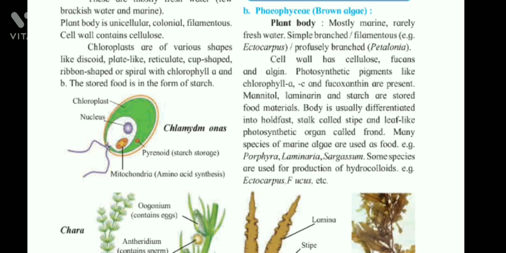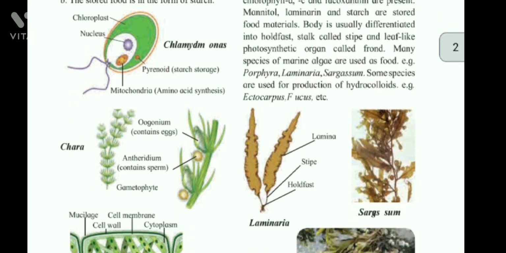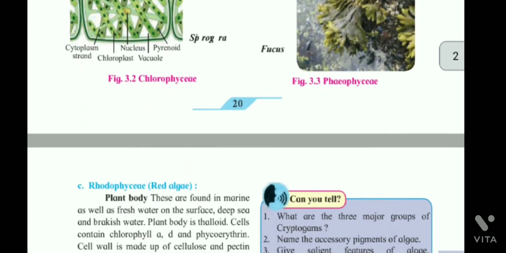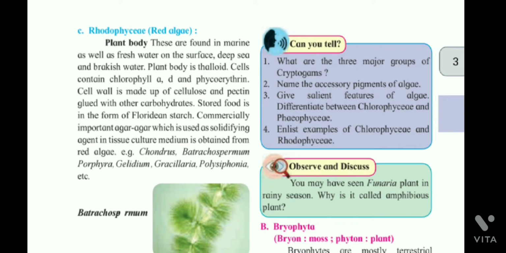Many species of marine algae are used as food. Example, Porphyra, Laminaria, Sargassum. Some species are used for production of hydrocolloids, example ectocarpus, fucus, etc.